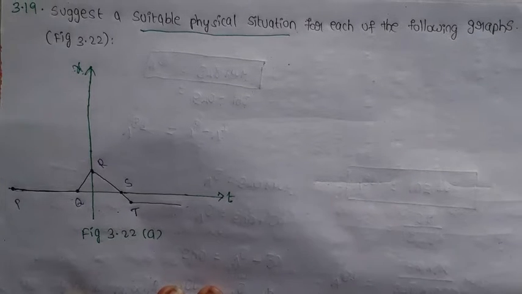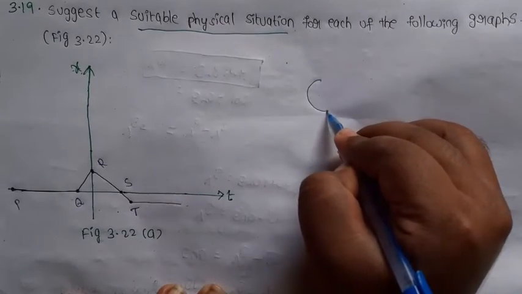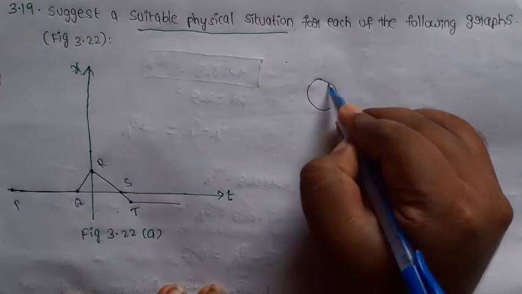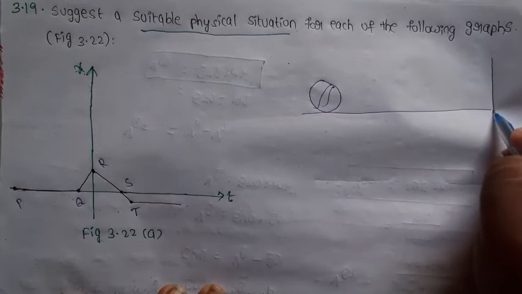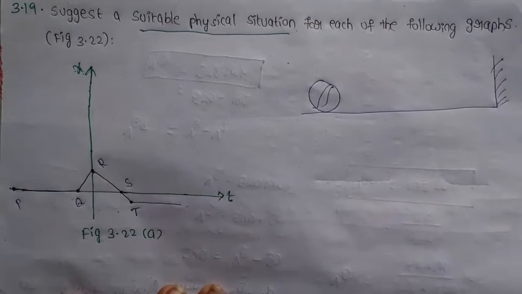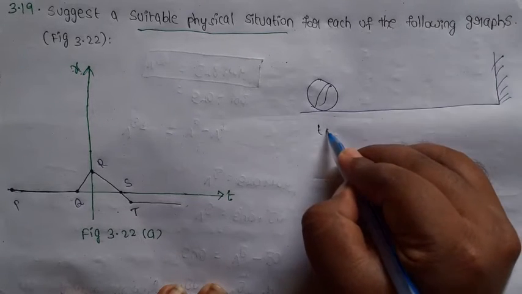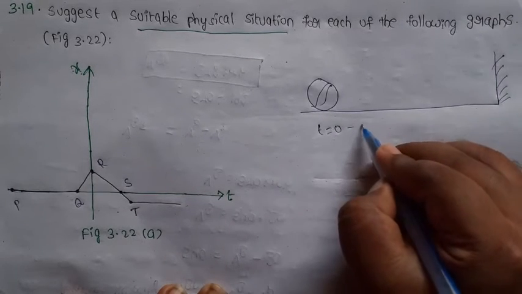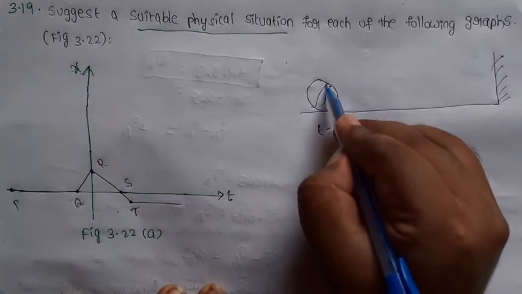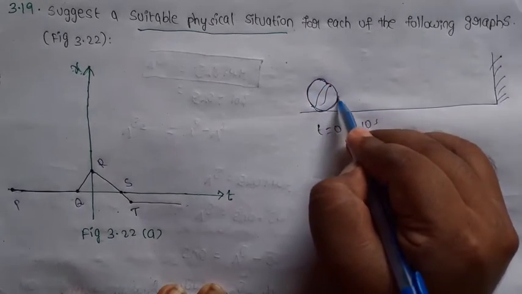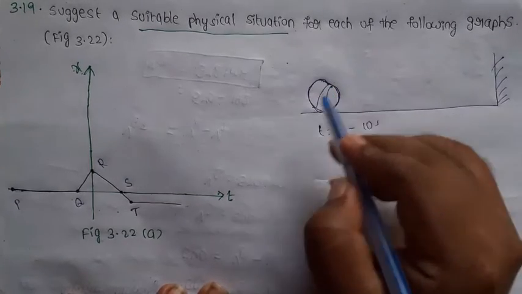Okay. For example, I am taking a football. This is the football. This is a wall. Time increases from 0 to 10 seconds, but the position of the football does not change.